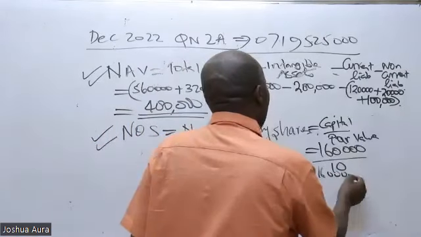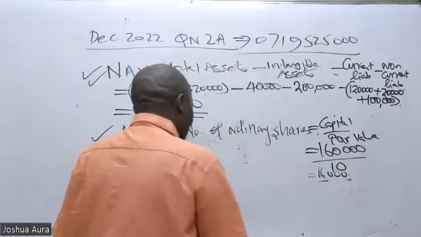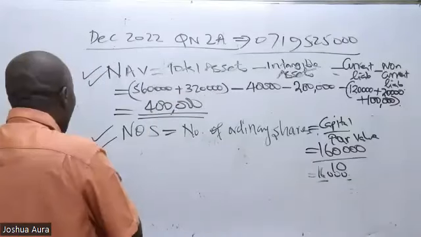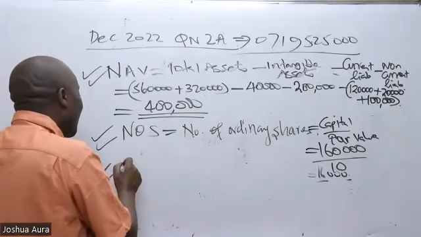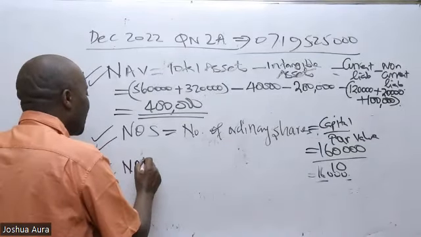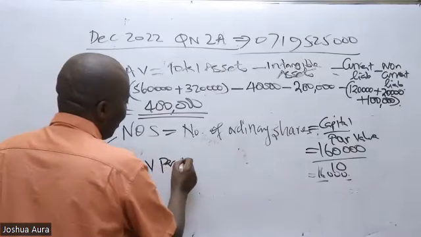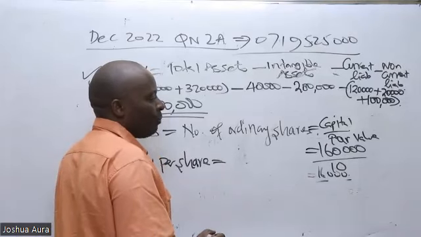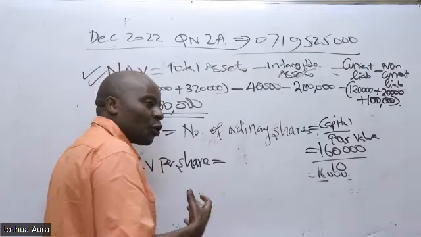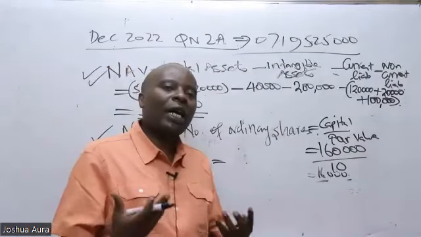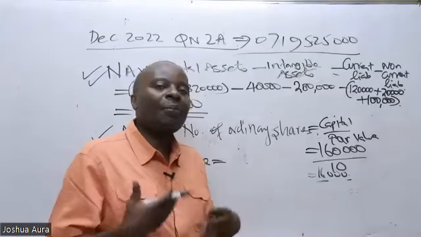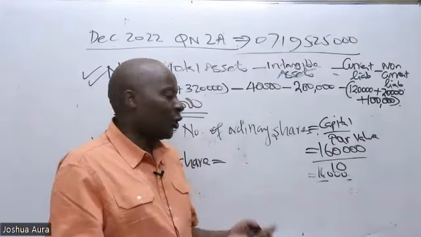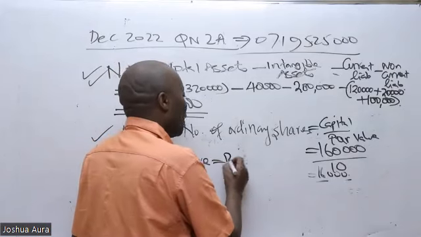And then now, ladies and gentlemen, once I get this, then I'm at home. The last step, I will come here and provide the net assets value per share, which will be my intrinsic value, my calculated price value of a share. So this is the same as price per share.